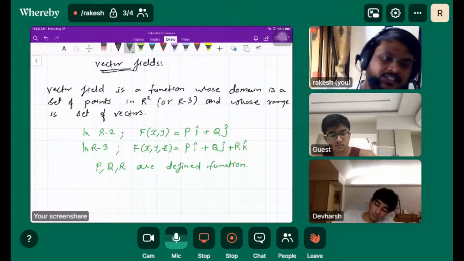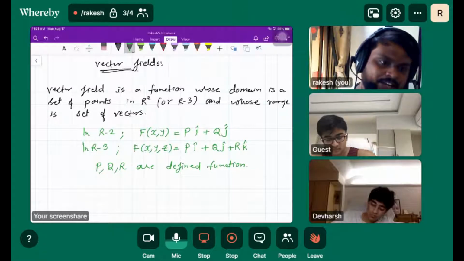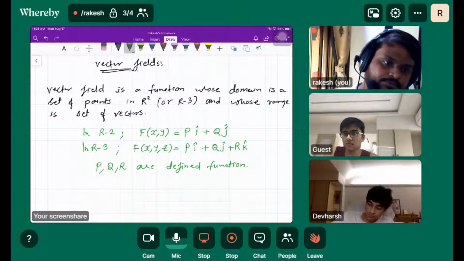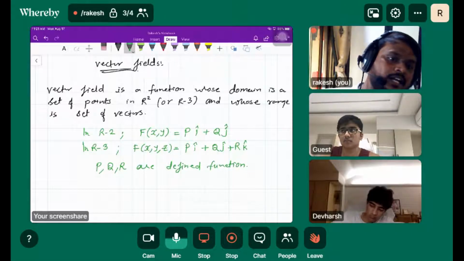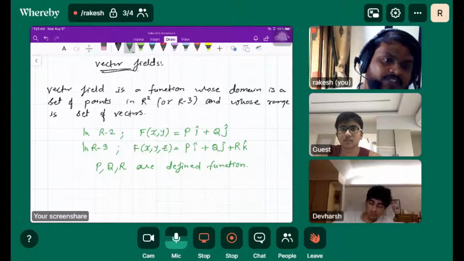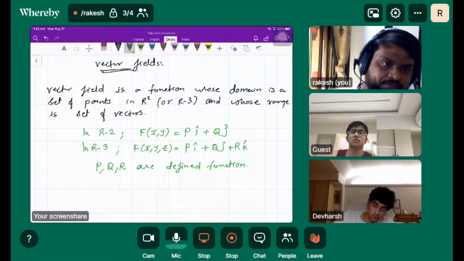As I said, the vector field is a system of vectors, so it should give you the set of vectors on the given plane, for each point. P, Q, and R are defined functions that will help us find the vectors at the given point.